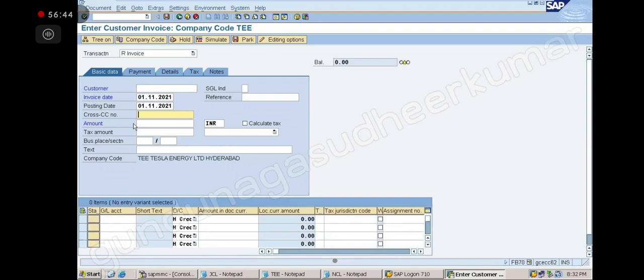Just give the backdate. While entering, you will get a yellow warning. It will say you are posting in the last period. There will be a yellow warning, and you just have to press enter. We are becoming seniors, guys. This level you should not ask. Just press enter, and you will get it.